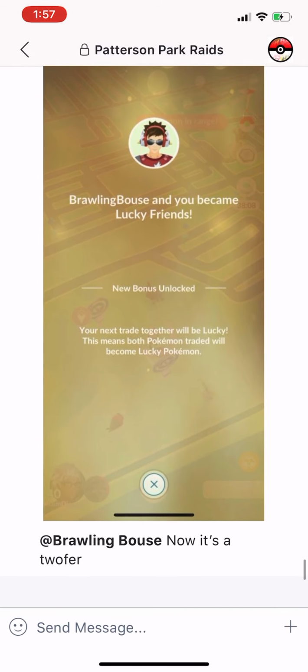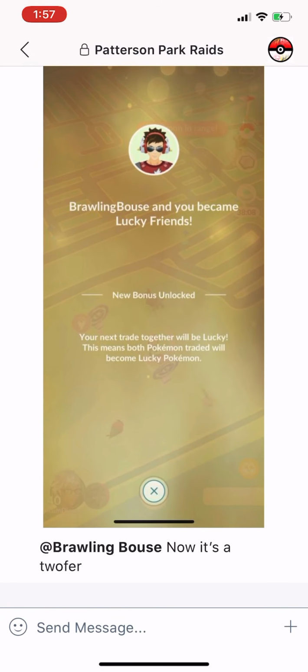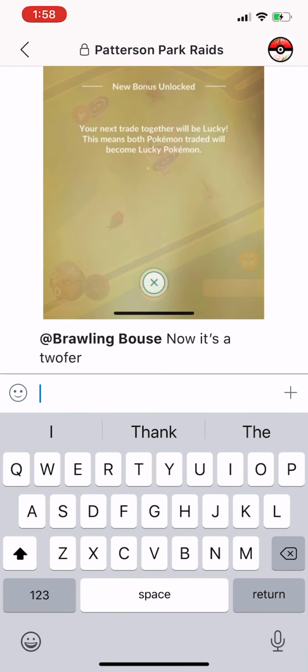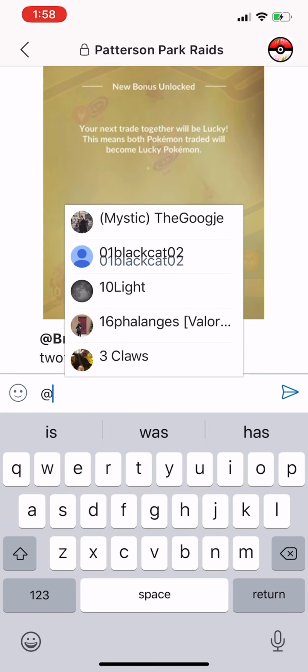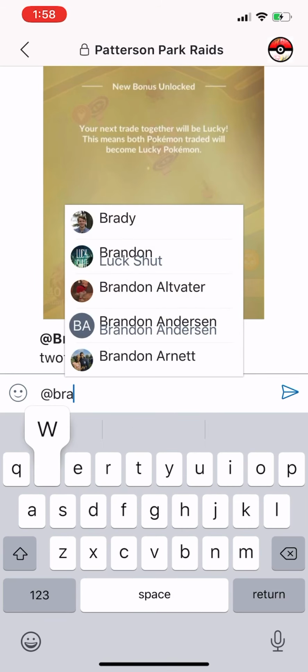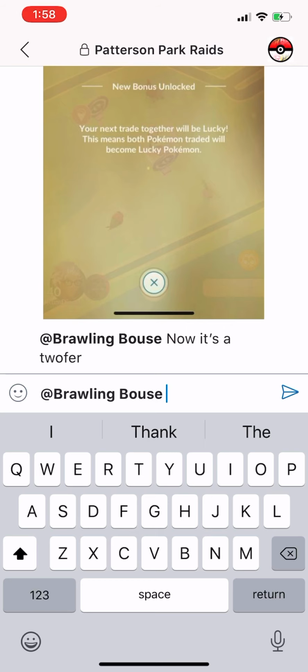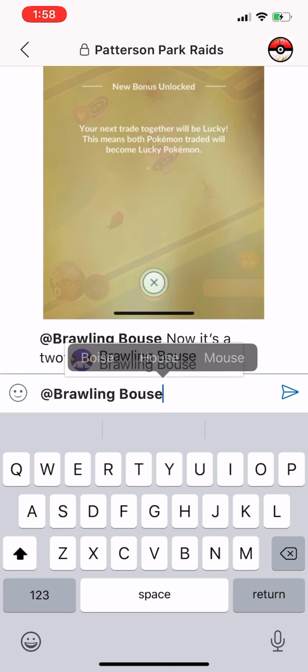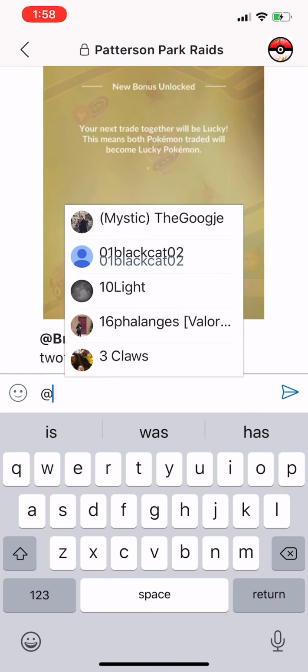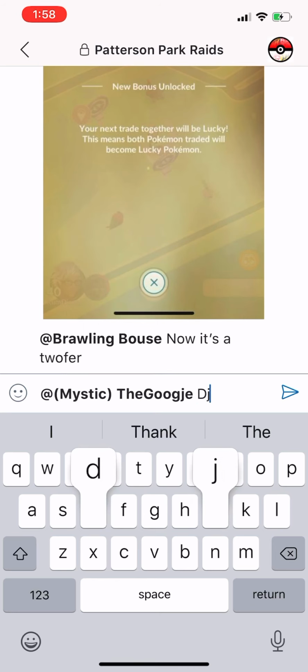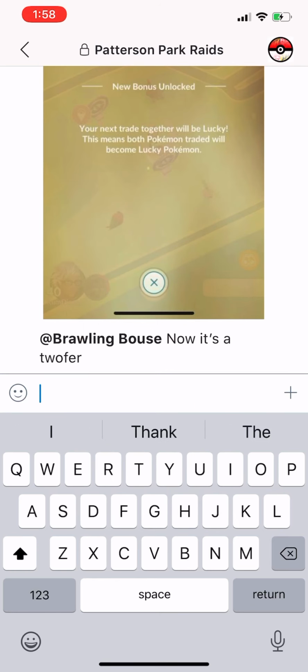The only other thing I really wanted to show you guys here was our admins and how to find other group members and stuff like that. In the main chat, if you're trying to tag somebody, you see how they did that? They typed the @ symbol and did the name. So if you're trying to tag somebody and get their specific attention, that is how you do it. You want it to be bolded and make sure that you can actually select the person, and then you can type your message, and that'll direct their attention to it. So that's how you do that.